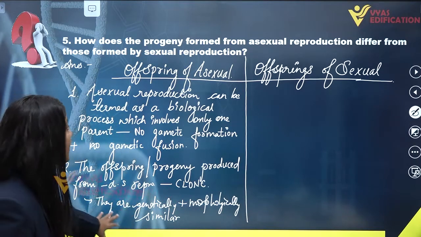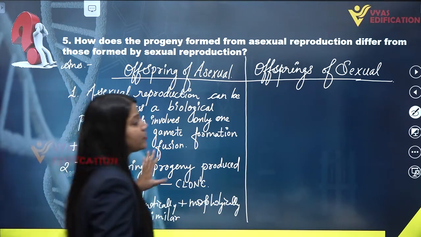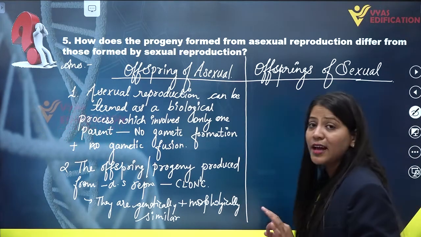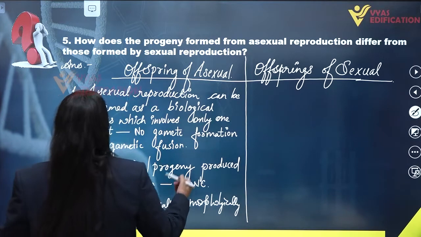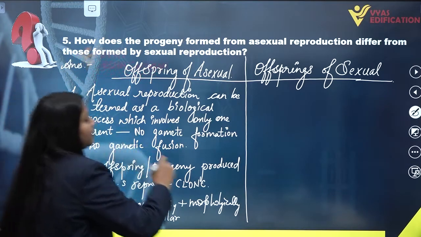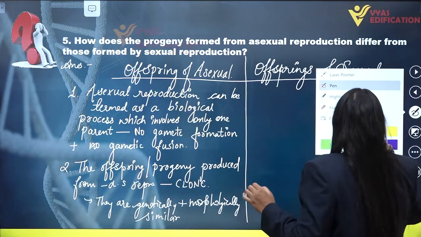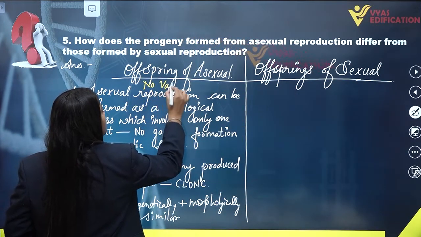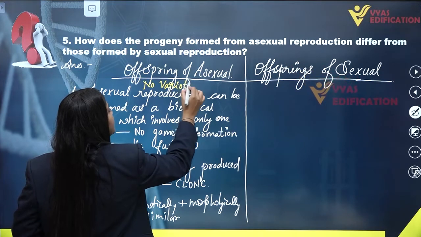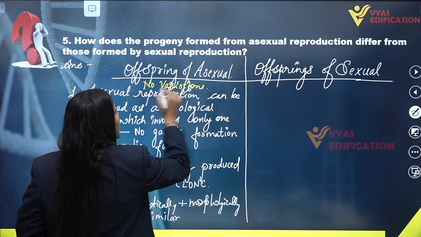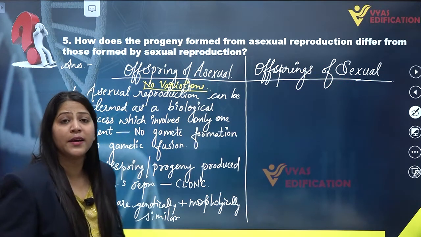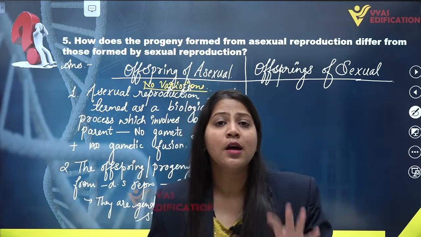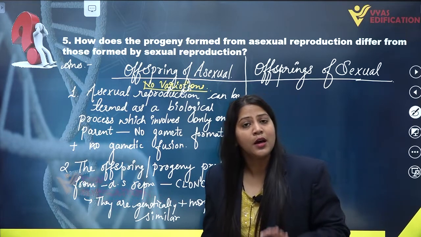There is no variation at all. No variation can be seen in the progeny of asexual reproduction. And because of no variations, the offsprings are less adapted to their environment. Hence, there is less chance of survival of the offsprings produced from asexual reproduction.